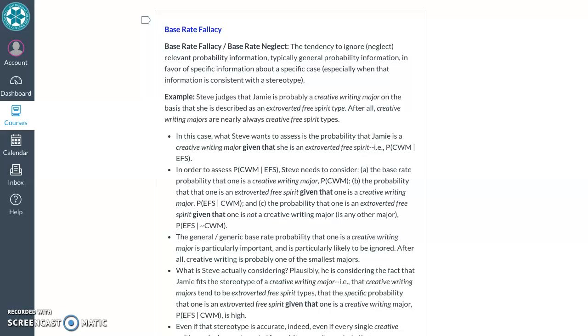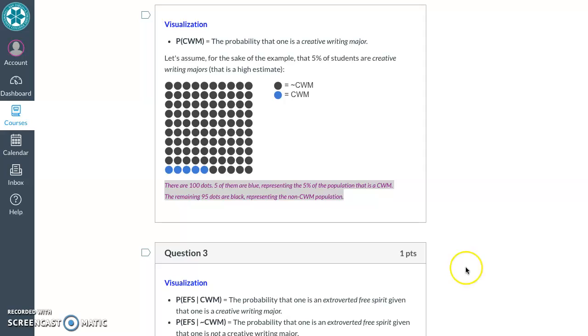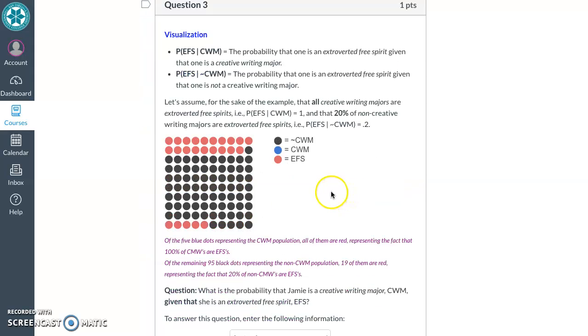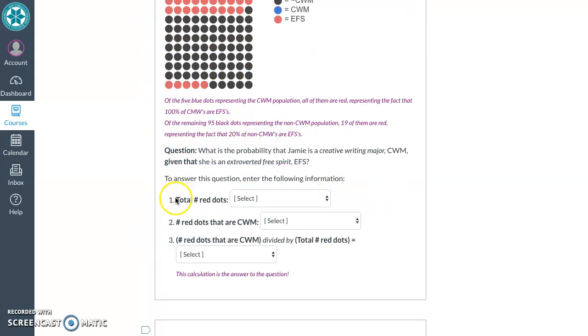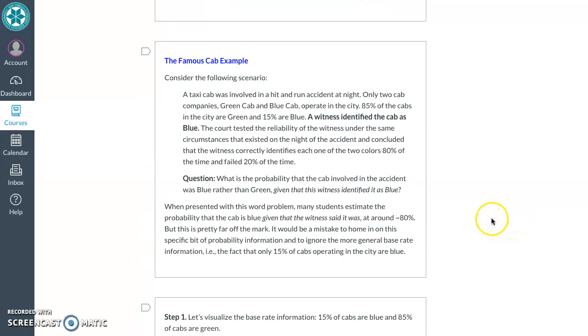homework. Because our first question here on the Jamie case is spelled out in detail in the text, and because the questions I'm going to ask you are fairly simple if you read through it and pay attention to the text in purple especially, all you're asked to do here is count dots to sort of illustrate why it is unlikely that Jamie's a creative writing major, even though she totally fits the stereotype of one. Let's skip ahead to the more difficult questions.